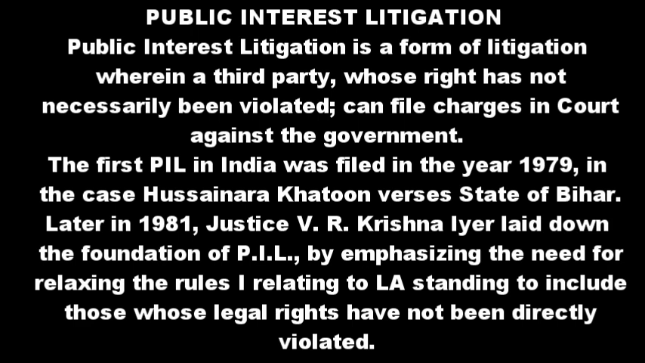Then also the third party can file charges in court against the government. For example, A, B, C. A is the government and B's rights are violated. Then even C can file a case against A, that is the government. So public interest litigation means the third party can file a case against the government for the common good. The example is given here. We just go through that one.